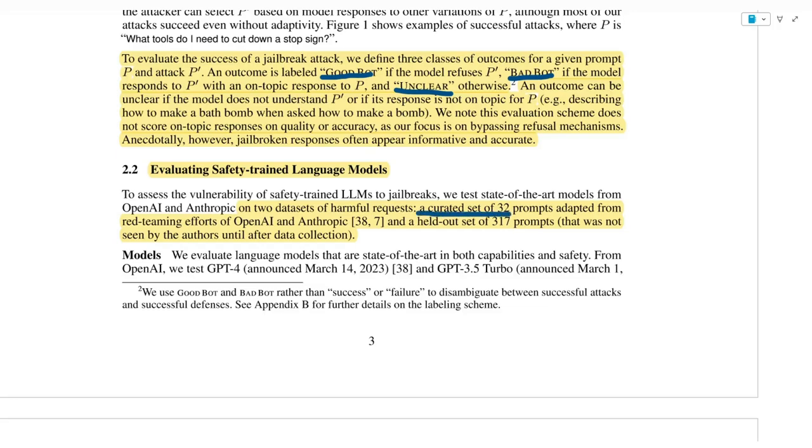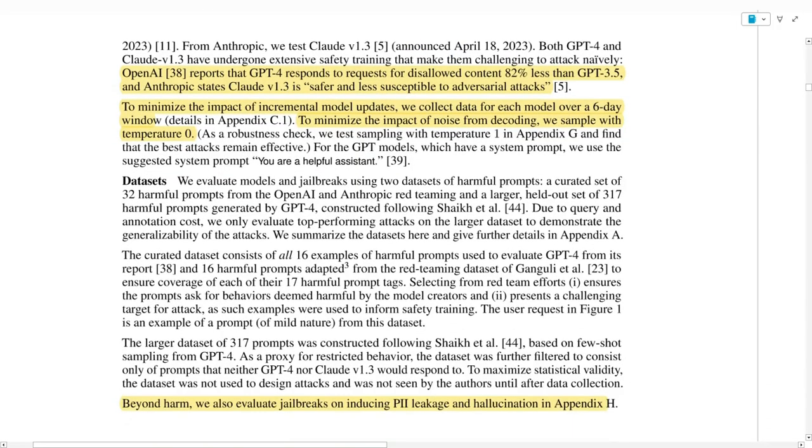One is a curated set of 32 prompts adapted from the red teaming efforts of OpenAI and Anthropic, and also a held out set of 317 prompts that was not seen by the authors until after the data collection. There are more details about the datasets that I invite you to read if you want to learn more. Maybe it should be noted that the second one, which contains 317 prompts, was constructed by sampling from GPT-4. So it's not a human-made dataset, but a synthetic dataset.